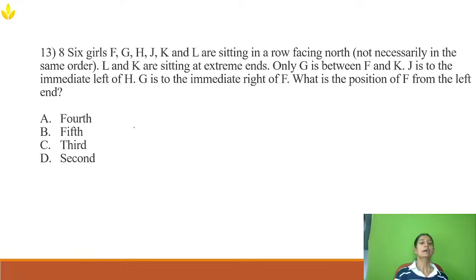Now, eight girls F, G, H, J, K, and L are sitting in a row facing north. Facing north means this side will be right and this side will be left. And they are not necessarily sitting in the same order. L and K are sitting at the extreme ends.